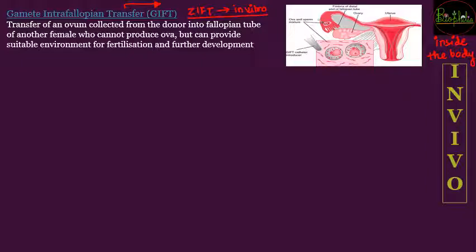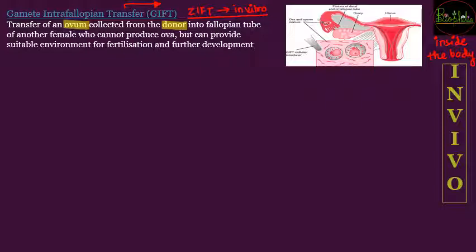Gamete intrafallopian transfer, the GIFT, is a technique wherein there is the transfer of ovum. The ovum can be collected from a donor, in the case where the female is unable to produce ova.